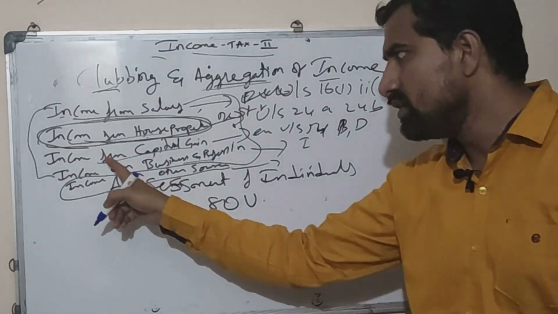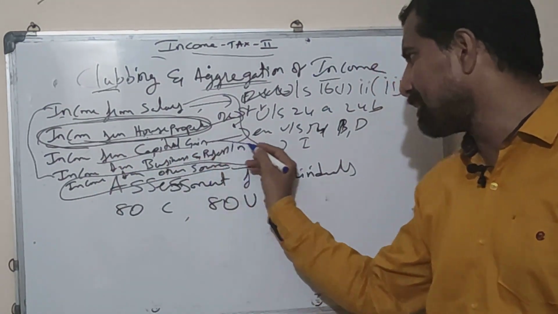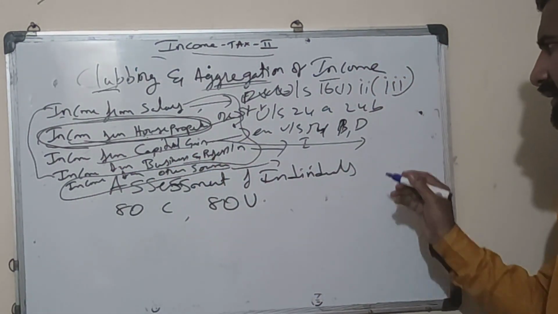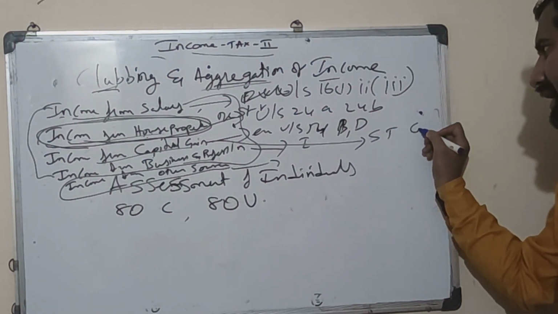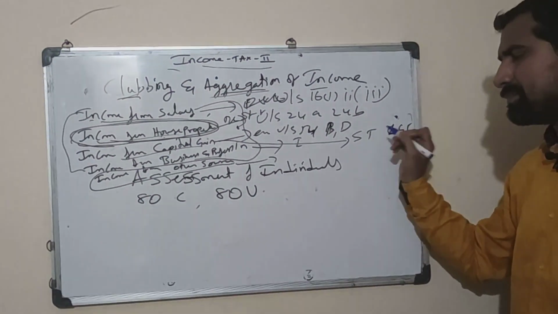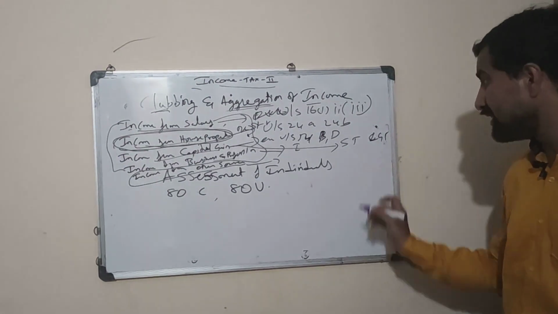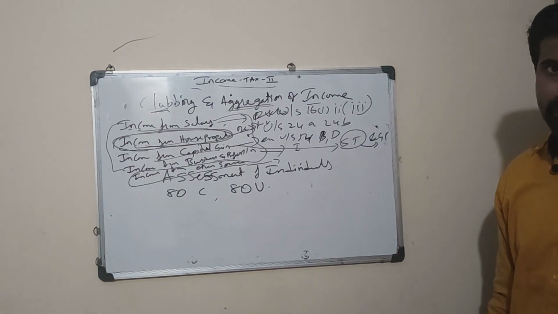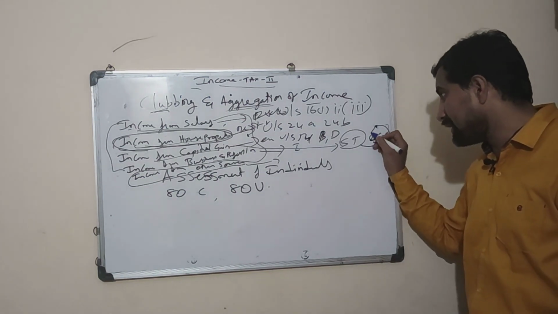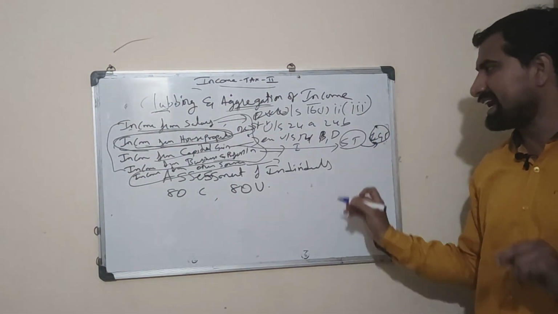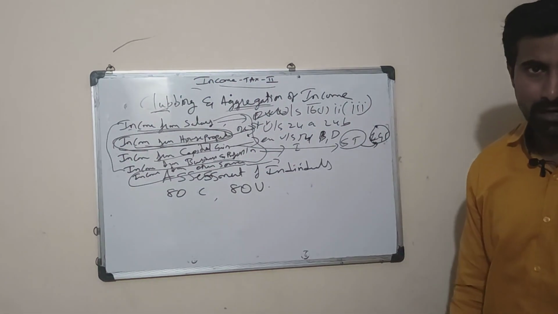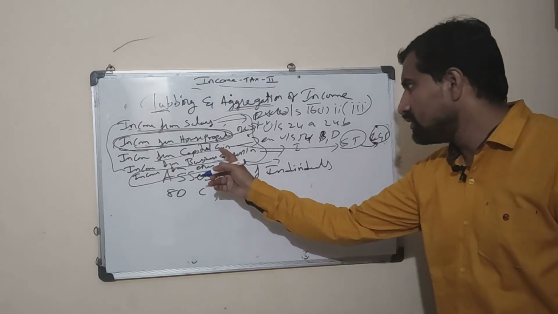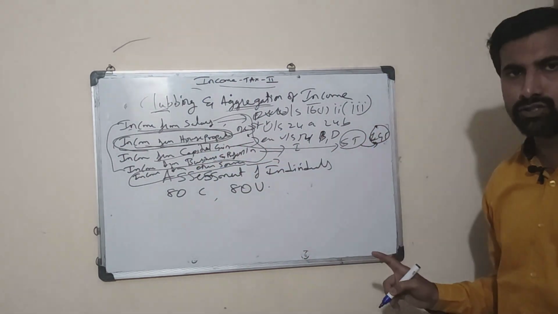The same scenario applies for capital gain. We have gone through short-term capital gain and long-term capital gain. Short-term loss can be set off and carried forward against long-term capital gain profit. But a long-term capital loss cannot be set off against short-term capital gain.